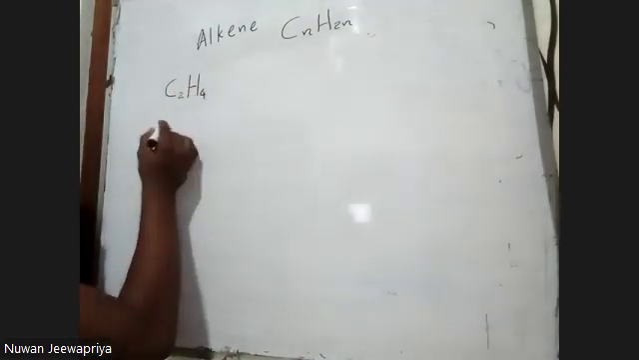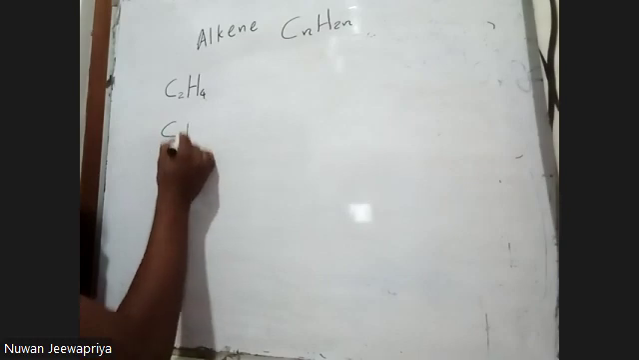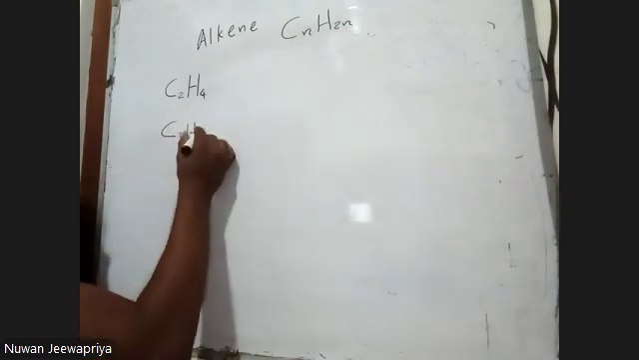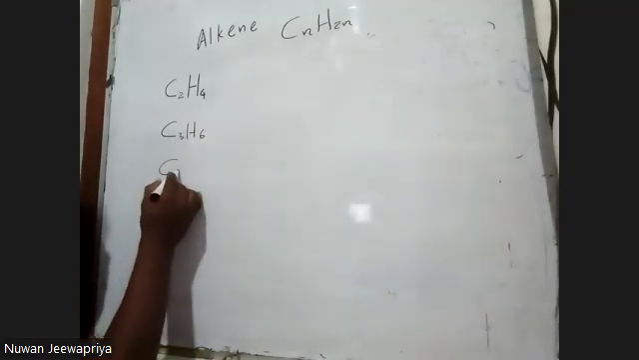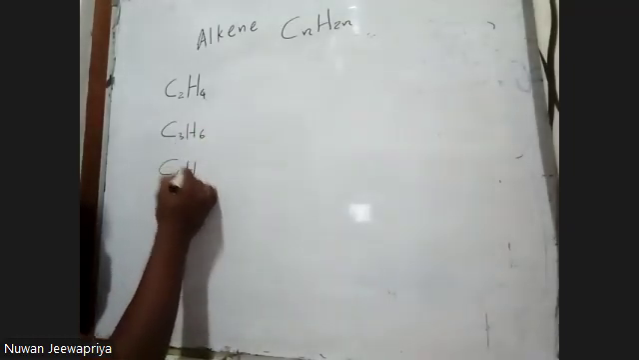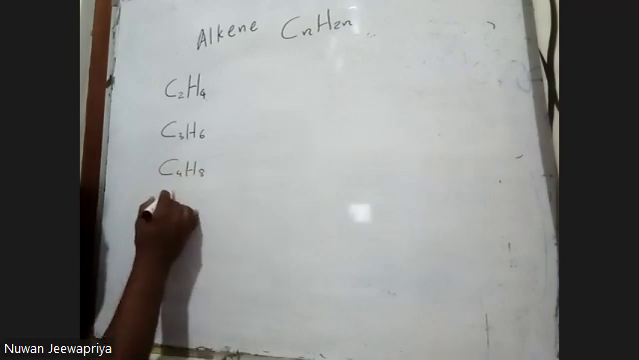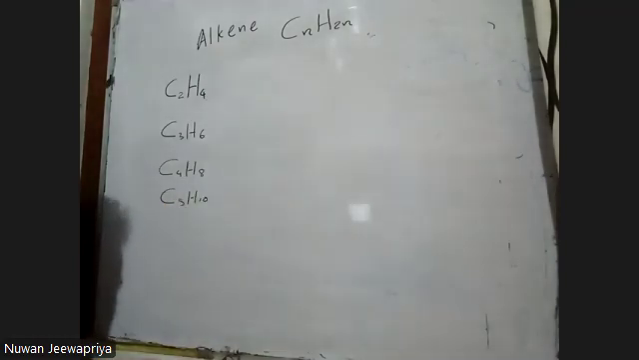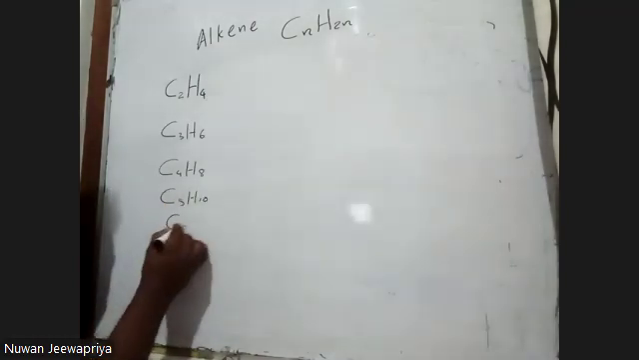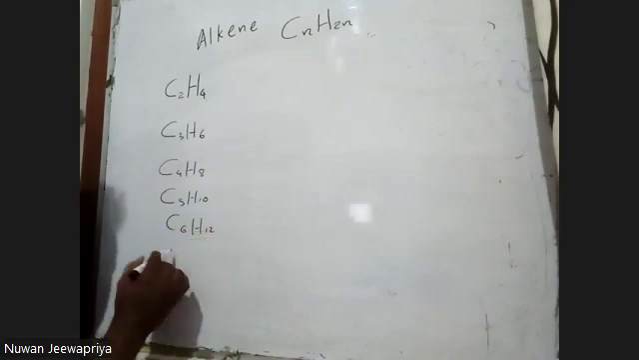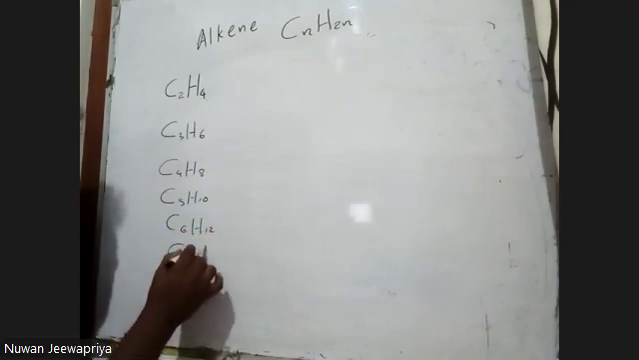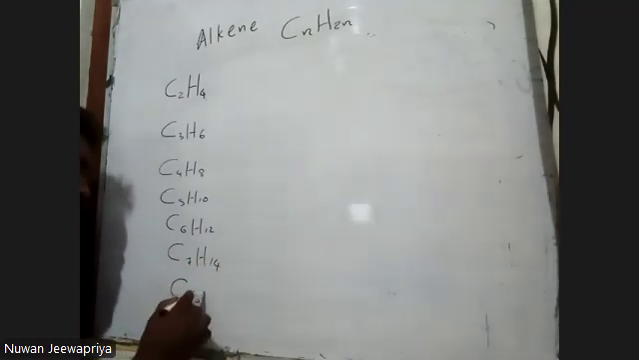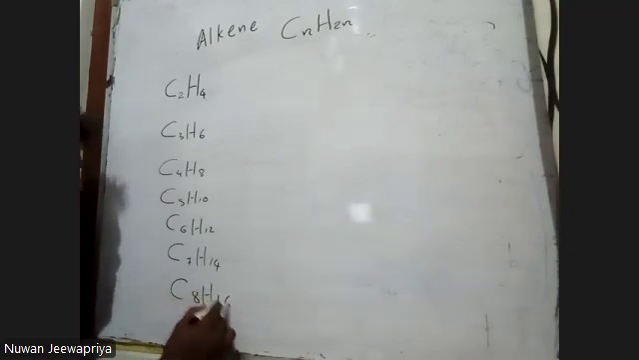The next member, 3 carbon, then 3 into 2, 6. And the 4 carbon, 4 into 2, 8. And 5 carbon, 5 into 2, 10. And the 6 carbon, 6 into 2, 12. 7 carbon, 7 into 2, 14. 8 carbon, 8 into 2, 16.